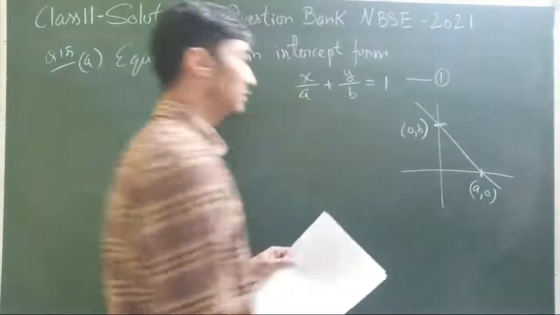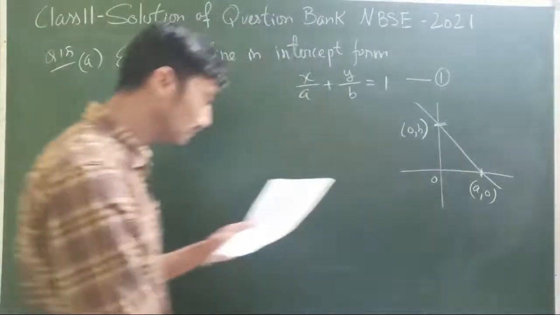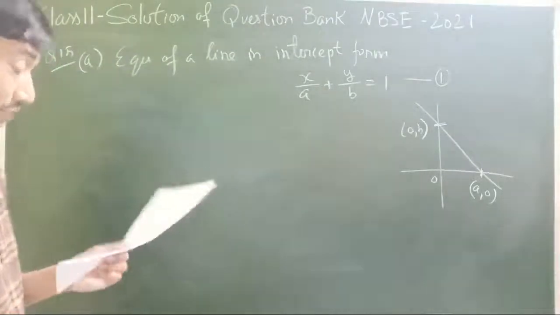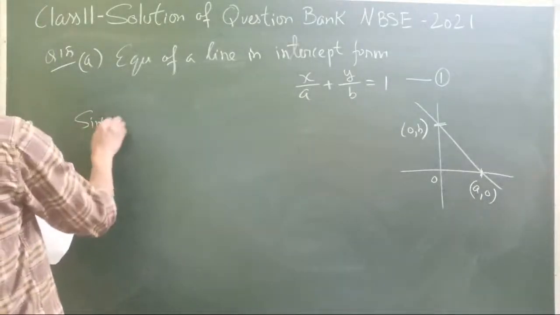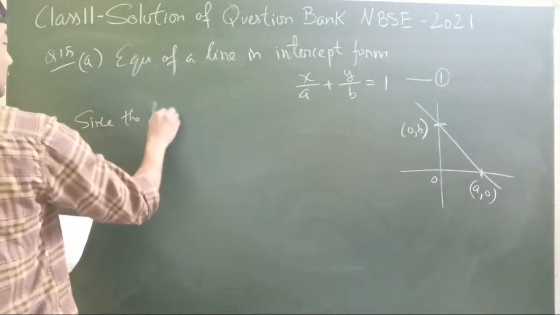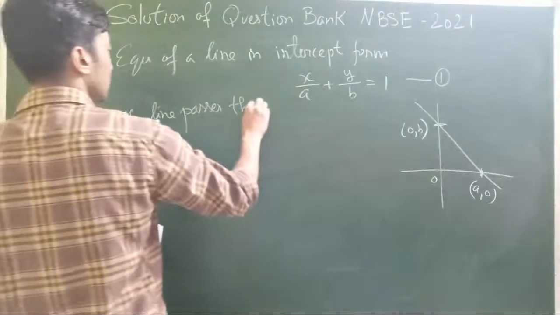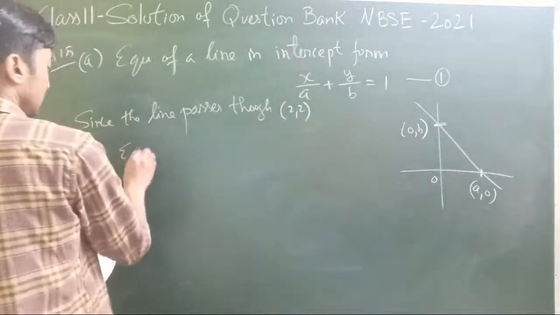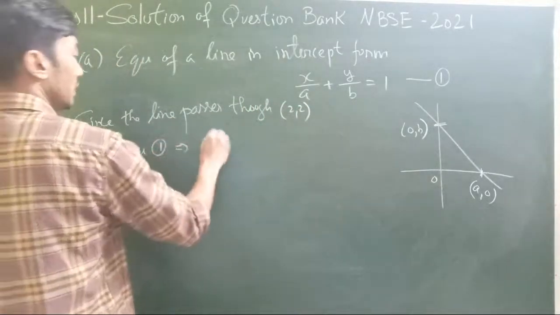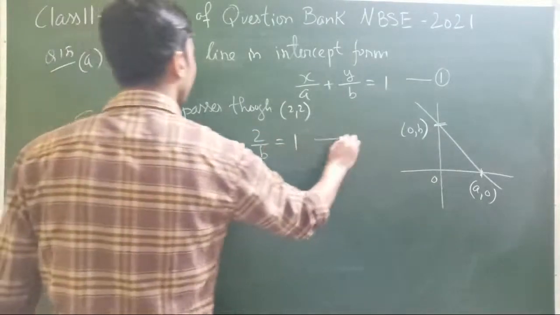This is the equation of the line in the intercept form. It says that this line passes through the point (2, 2). Since the line passes through the point (2, 2), equation 1 will imply 2 by a plus 2 by b equal to 1, because it will satisfy the equation.